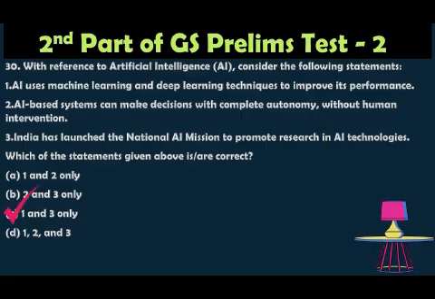The correct answer is option 1 and 3 only, because AI relies on machine learning and deep learning to process the data, and also it can make the predictions. So the statement 1 is right. While AI can assist the decision making, most AI systems require human supervision for ethical and also legal reasons. The statement 2 is incorrect. The third statement is also correct, that is the National AI Mission to promote the research of AI technologies.